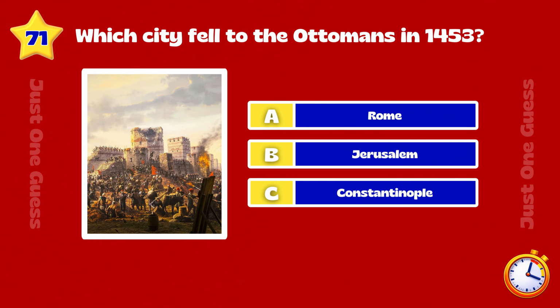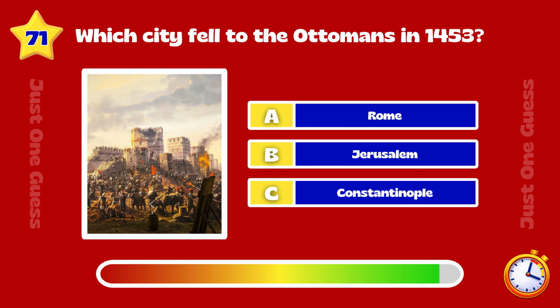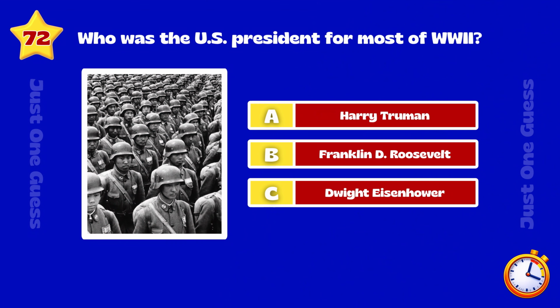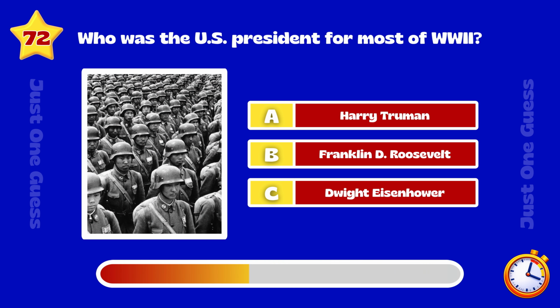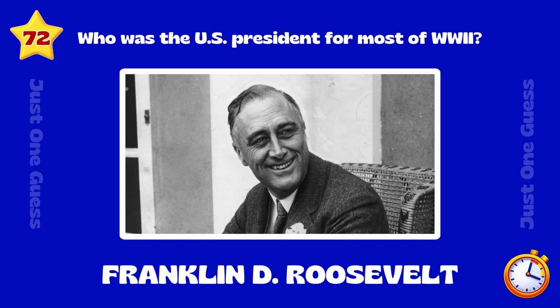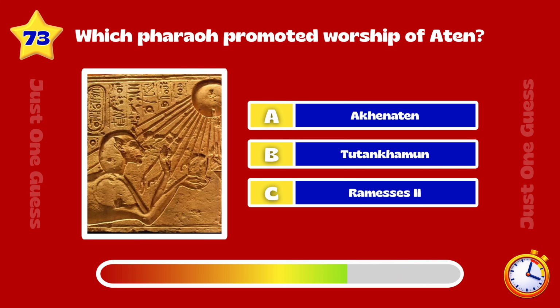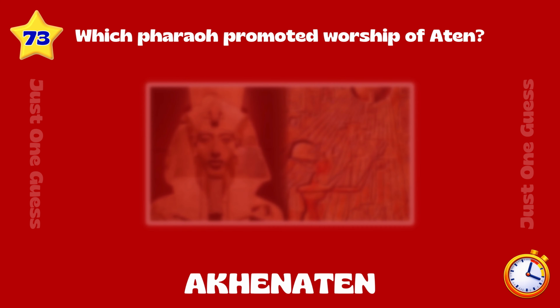Which city fell to the Ottomans in 1453? Constantinople. Who was the U.S. president for most of World War II? Franklin D. Roosevelt. Which pharaoh promoted worship of Aten? Akhenaten.